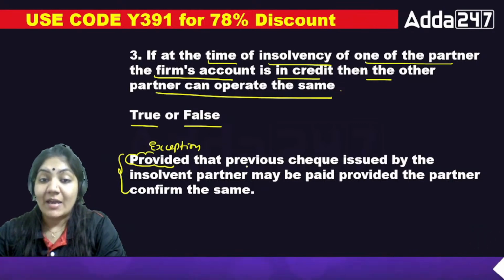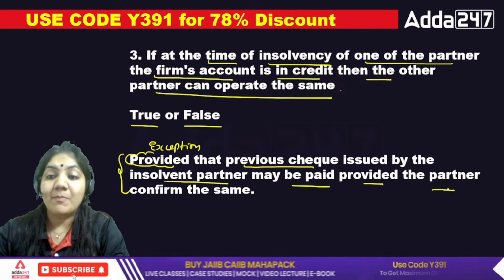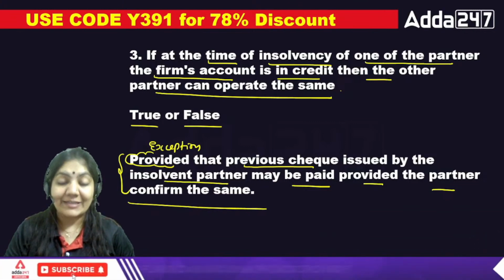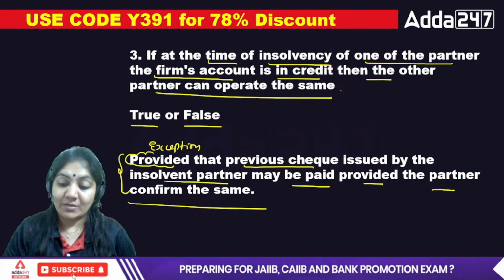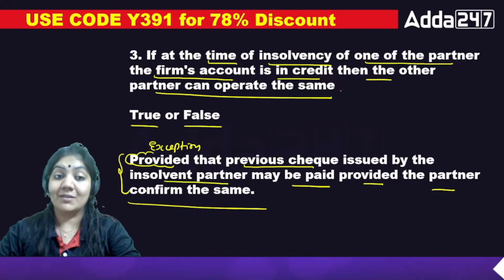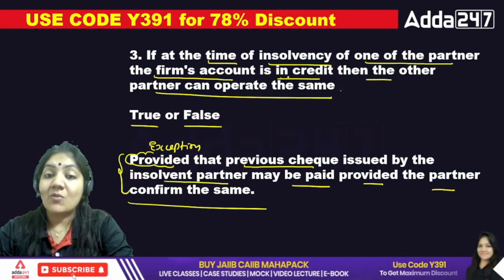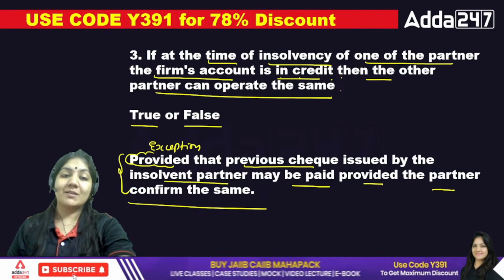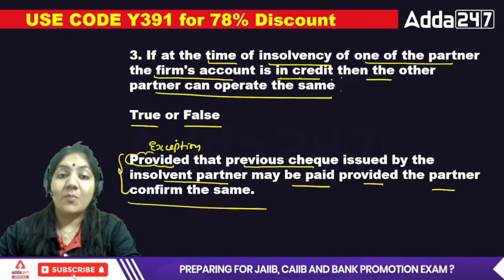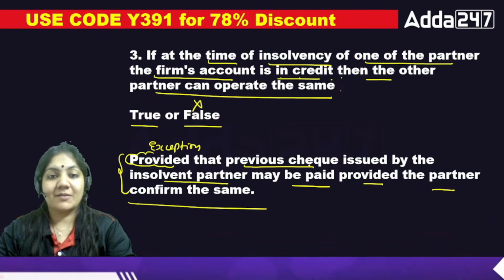The exception is that a previous cheque issued by the insolvent partner may be paid, provided that the partner confirms the same. It means that if the insolvent partner has agreed in the agreement that if I become insolvent, you have to take this money from this account, then this can happen. So this is called the reason. So tell me, at the time of insolvency of one of the partners, if the firm's account is in credit, can the other partner operate the same or not? The answer is false. But the exception is that.